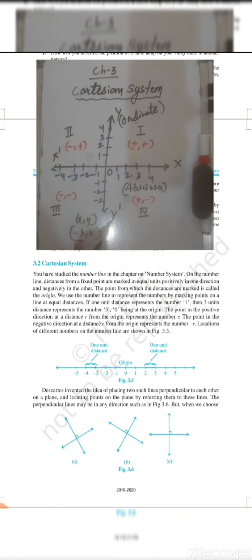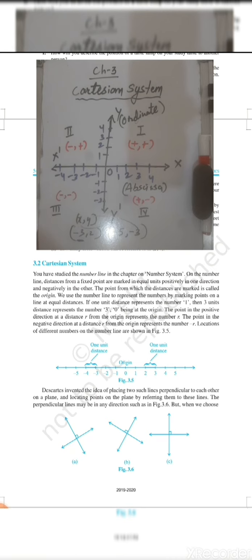Here x is -3, so it is on the left side of the y axis because it is negative, and y is positive, so it will be in the second quadrant. If I have one more point, -5 and -3, both are minus, so it will lie in the third quadrant.